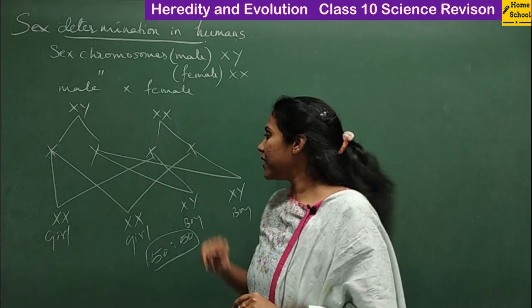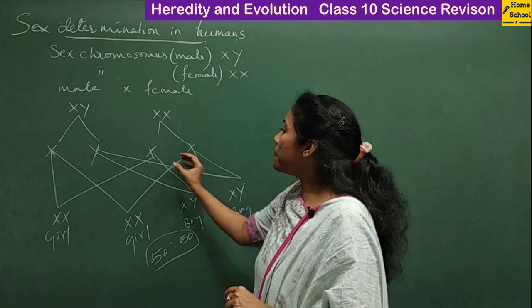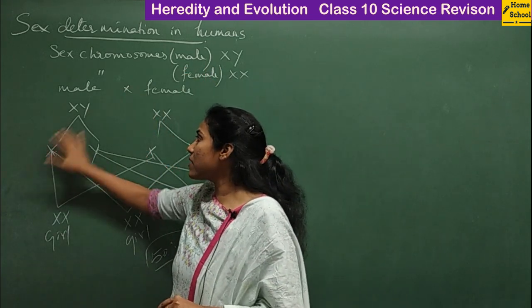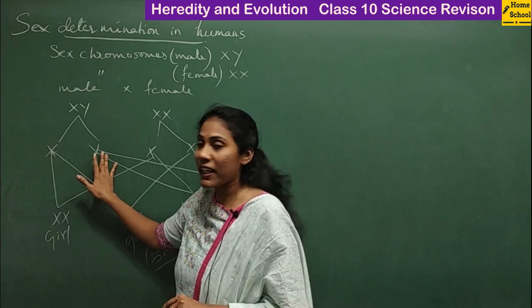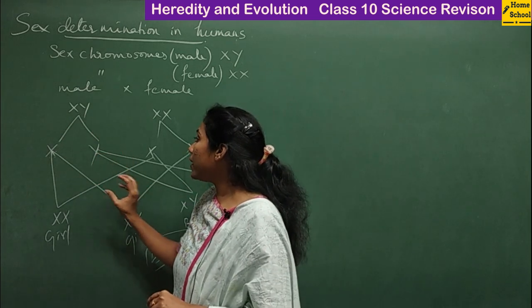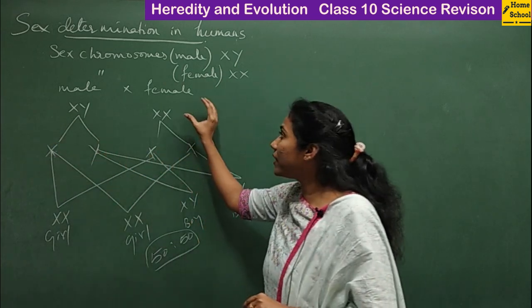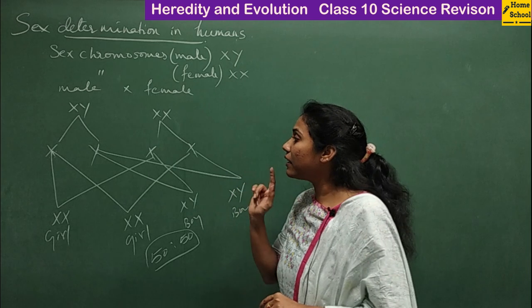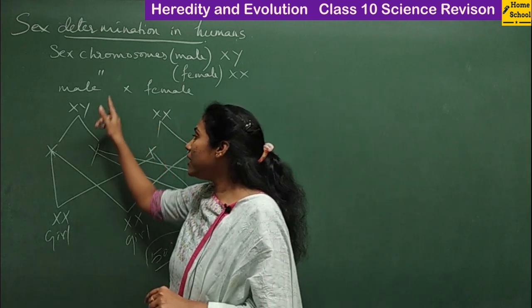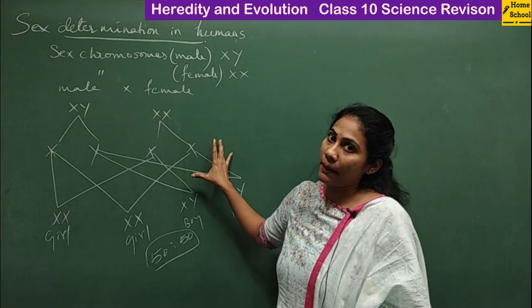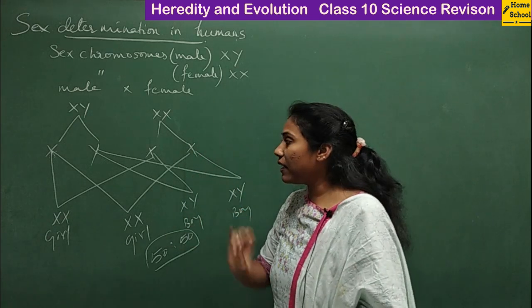How and why? It's because the mother always produces X, but the father can have a gamete with X or a gamete with Y. It all depends on which gamete of the father combines with the mother's gamete, isn't it? If a father's gamete with X combines with the mother's gamete with X, you get a girl.